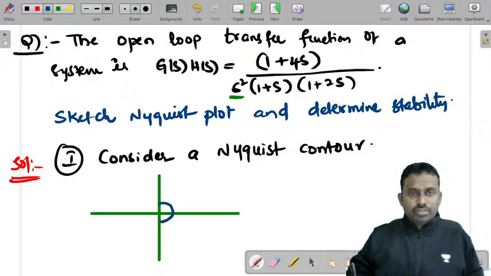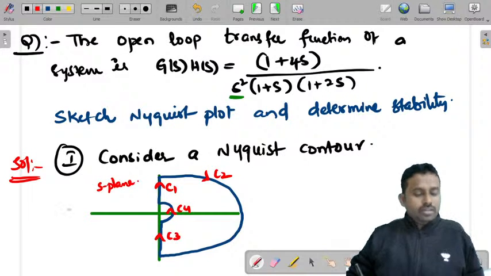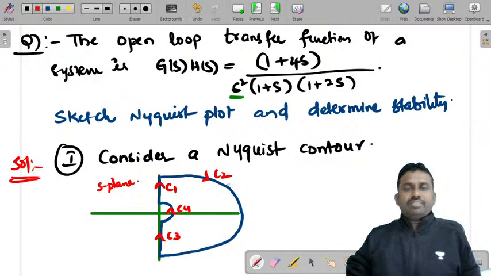So this is the fourth section. This is section C1, section C2, section C3. Now write these values. This is C1, C2, C3, C4. This is the S plane. Now you need to write the same steps that I have written.